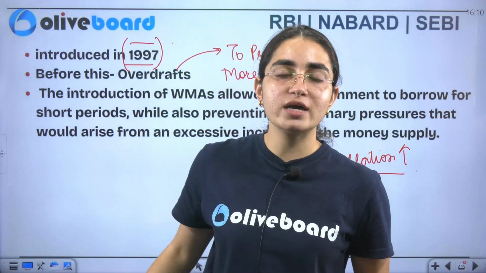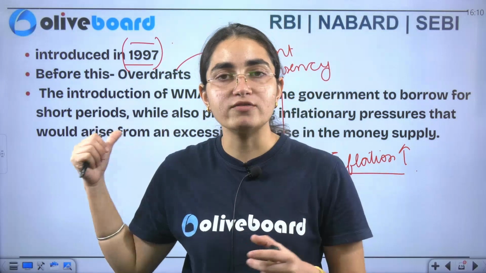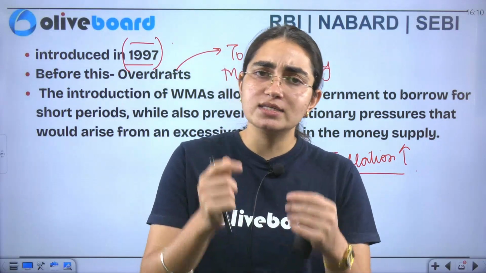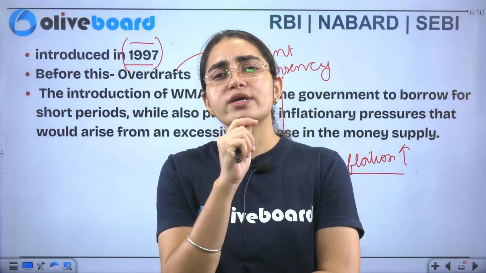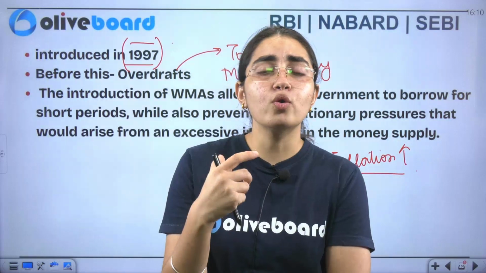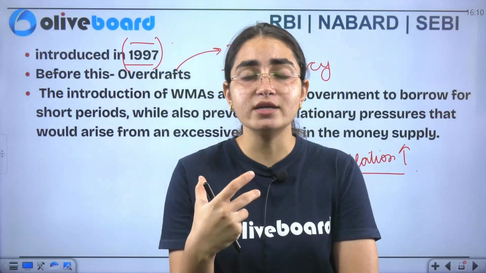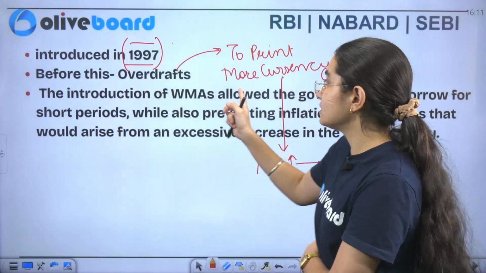So this was the problem, and this particular overdraft facility was then repealed. Government and RBI sat down and thought that now we need to bring one more alternative which should replace this.